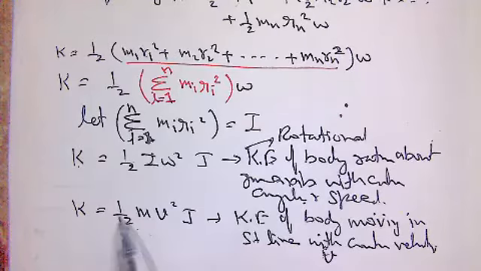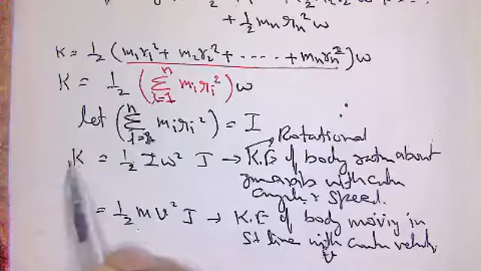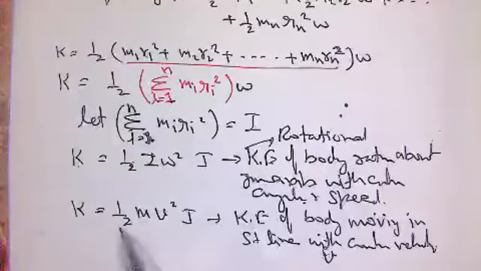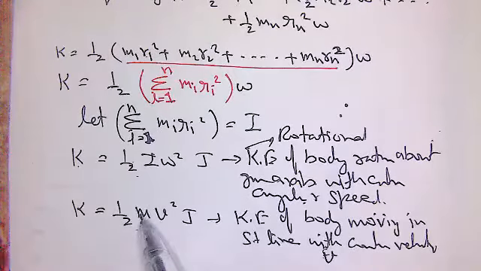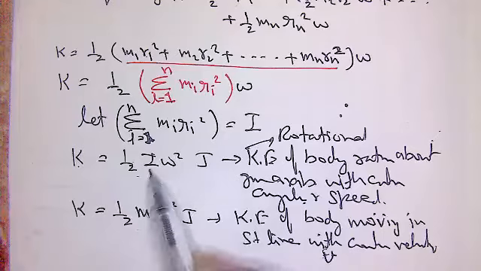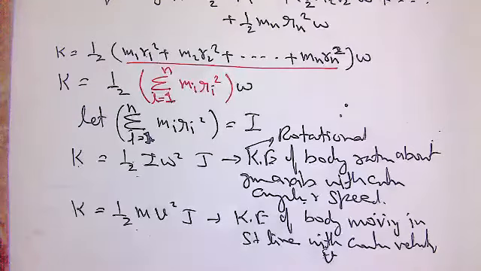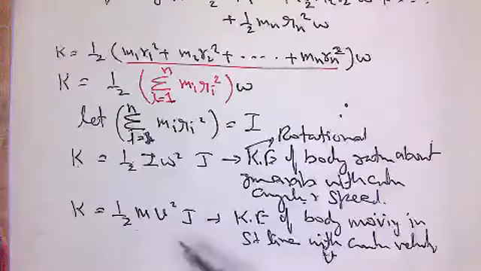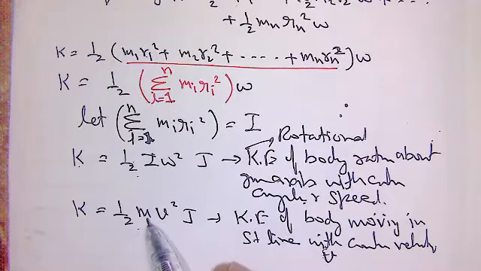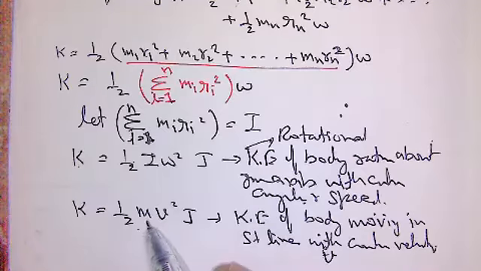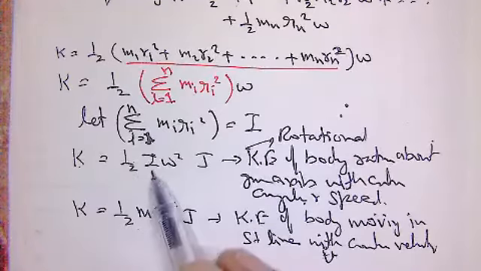1 by 2 is common. Both represent the kinetic energy. So what can you say about I and m? Of course, m is the mass of the body and I is the moment of inertia.